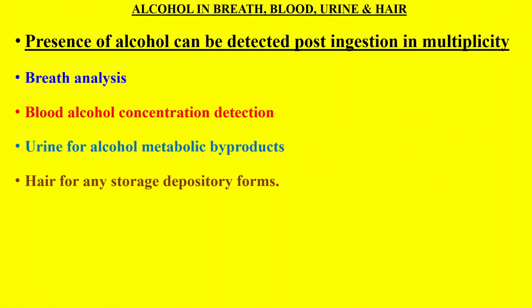Detection of alcohol. From where can it be detected and what is the duration of the time up to which it can be detected? Alcohol in breath, blood, urine, and hair. Presence of alcohol can be detected post-ingestion in multiplicity. It can be detected in breath, in blood, in urine, and hair.